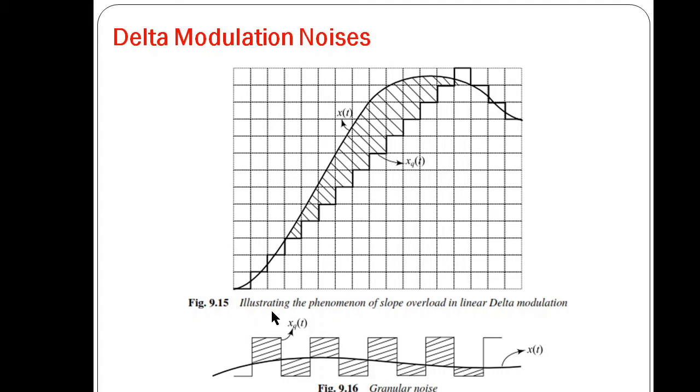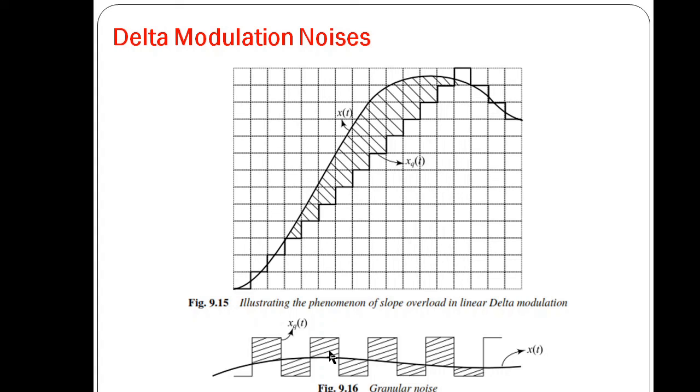Now let us take the delta modulator with a constant signal whose amplitude is not changing very rapidly. Then also this delta modulator will compare at each and every level, so this will generate this kind of noise there, and this noise is called granular noise.